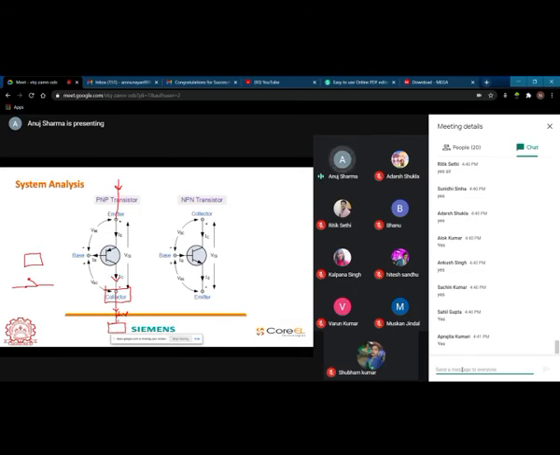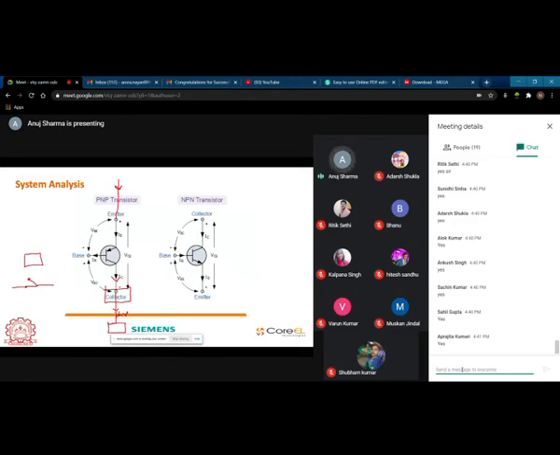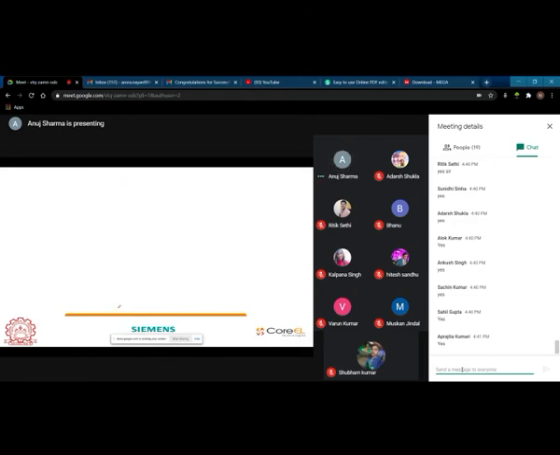So to the PLC it will be going in the form of 24 volt. So it is giving a sort of information. Okay, so this is how the magnetic reed switch is going to work. Let me continue. How it is giving a particular information, you can see if there is a connection, the current will be given to the PLC. Okay, now the current is given to the PLC.